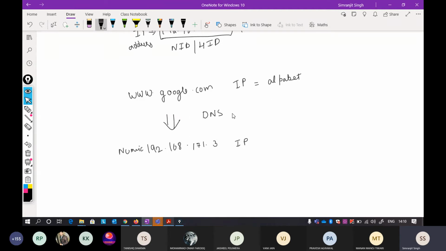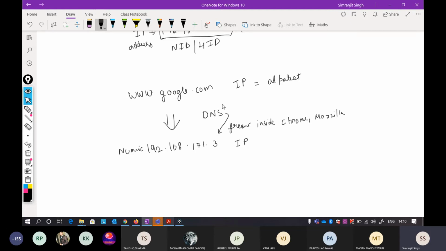But with time, frequently accessed addresses are stored inside your web browser, whether Chrome, Mozilla or Internet Explorer, so you do not have to go to the DNS again and again.